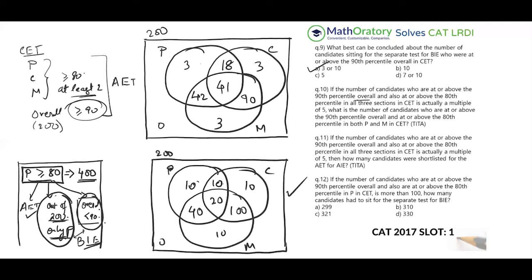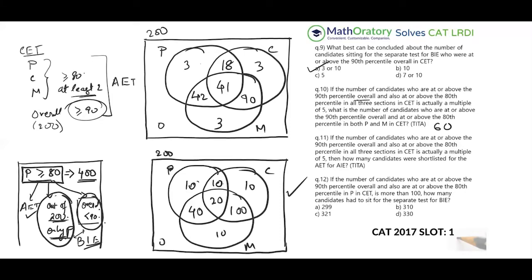The second one is 41, which is not a multiple of 5, while 20 is. So actually a multiple of 5. Then what is the number of candidates who are at or above the 90th percentile overall and at or above the 80th percentile in both P and M in the CET? So in the second case, we are looking for the overlap of P and M. So the overlap of P and M is this entire part. So that is 60. Okay. So this is for this question.